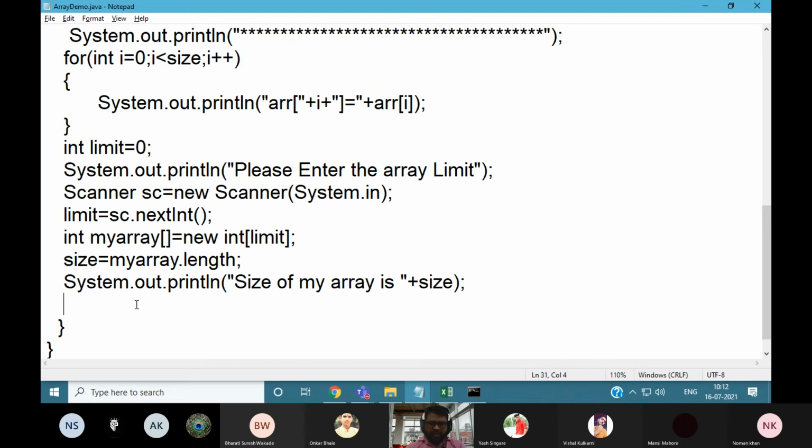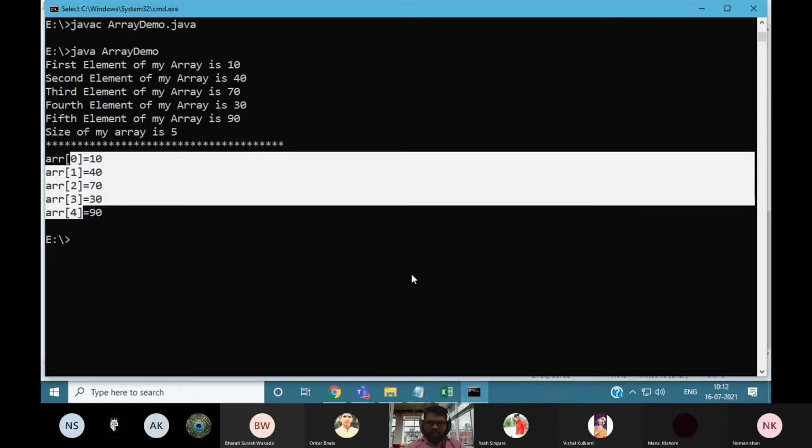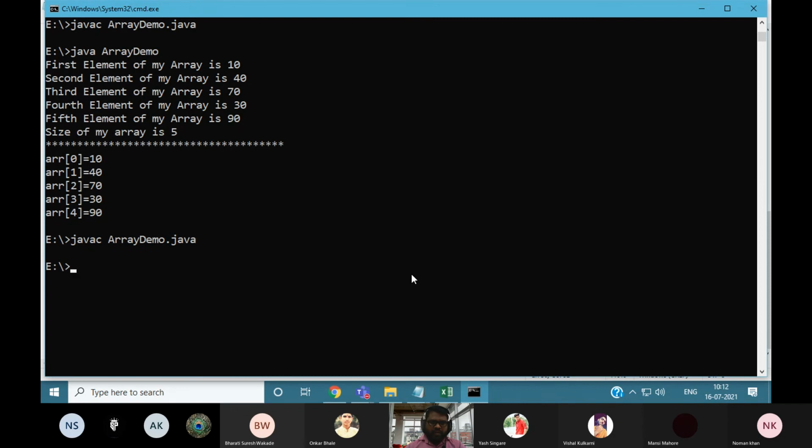So let's check whether your program is working properly or not. Compile your program and execute it. It will ask the user, please enter the array limit. You can say my array limit is 10, so the size of my array is 10.